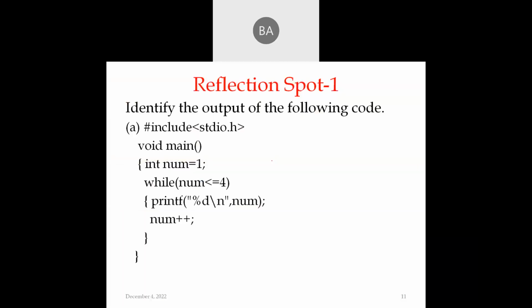Now this is reflection spot one. Identify the output of the following code. Here we have given this code based on a while loop, so it is very easy for you. It is checking 1 is less than or equal to 4. If it is true, then it will print 1, and then num, which is having 1, becomes incremented by 1. It becomes 2, 2 less than or equal to 4, and so on. It is going to print 1, 2, 3, 4. When number becomes 5, 5 less than or equal to 4, the condition fails, and we will exit from this loop. So the following code is going to print the output as 1, 2, 3, 4.